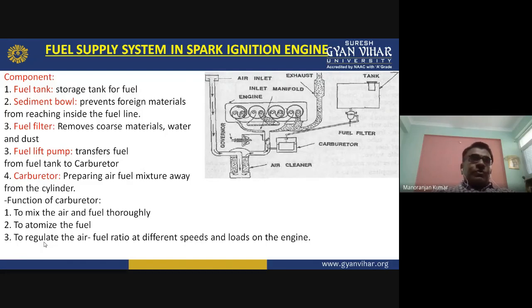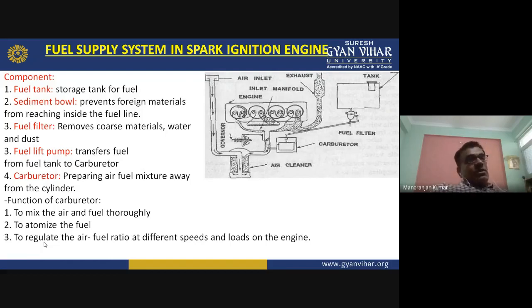Okay, so this is also important: you have to supply the correct ratio of air and fuel to the engine. Otherwise, knocking will take place in the engine cylinder. So always you have to supply the correct ratio of air and fuel in the engine cylinder. This air fuel ratio is regulated by the carburetor. So these are the important functions of carburetors.